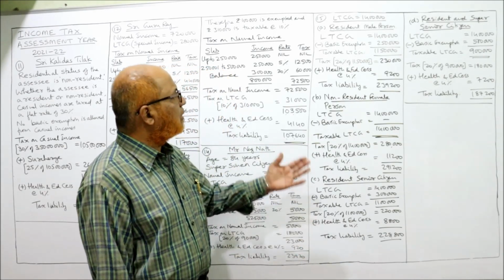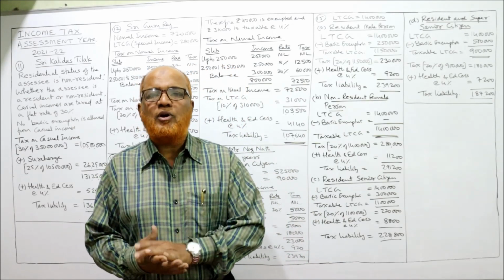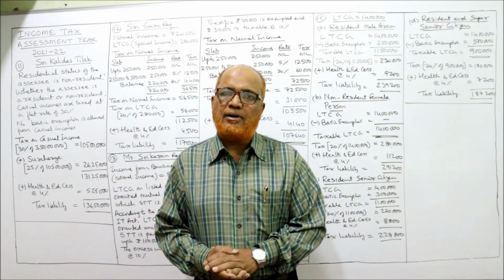This is the end of problem number 15. So totally 15 problems are completed on this topic of computation of tax liability.